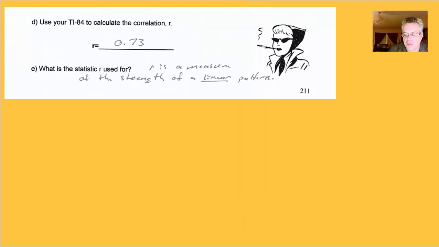All right, we can enter the data. So after you enter the data and do the linear regression, you get A, B, R, and R squared. For this data, R is 0.73, which backs up the fact that it was moderately strong. And the question is, what is the statistic R used for? Recall that R is a measure of the strength of a linear pattern. You can calculate R for a nonlinear pattern. It just doesn't really have a meaning.